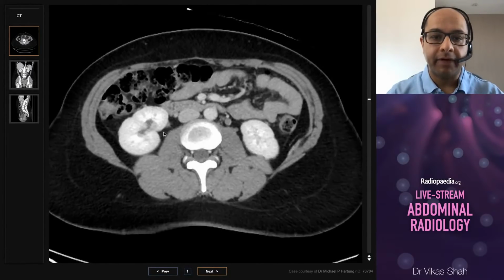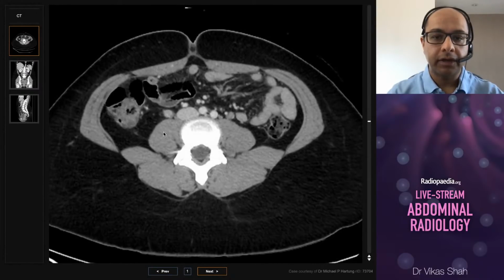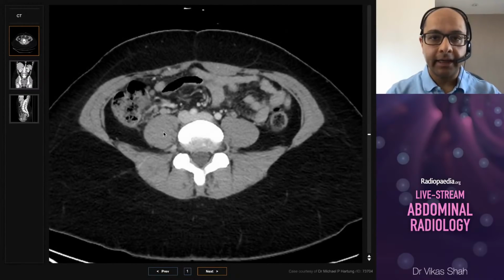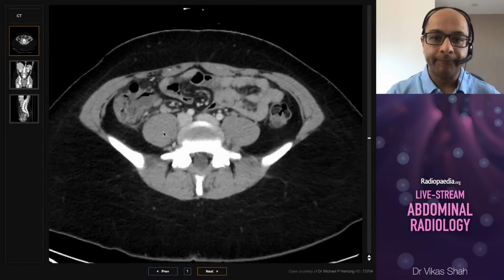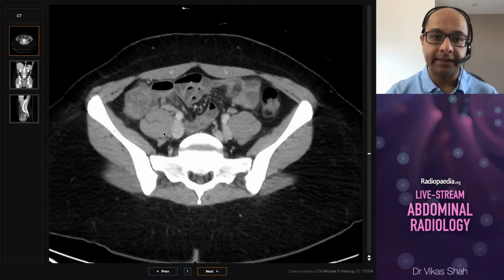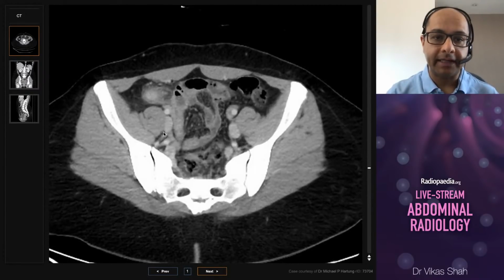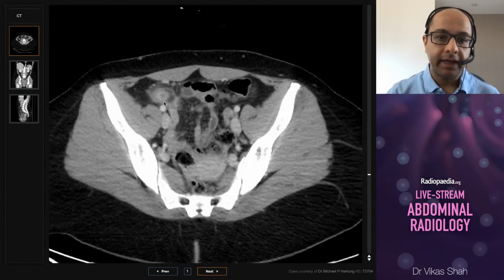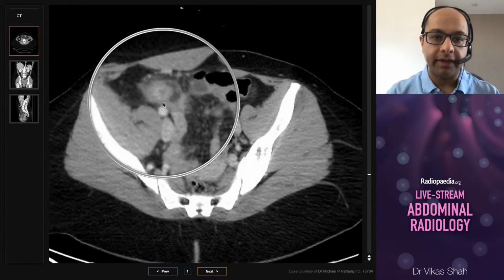And as we scroll through, the upper abdominal viscera all look normal. Now, I normally teach my trainees that you shouldn't be too misled by the clinical history, and to make sure that you look all around the abdominal cavity. But in this particular case, the right lower quadrant, where they told us the pain is, is really where the abnormality is. So let's have a look. And the abnormality is all centered on this structure here, which is the appendix.